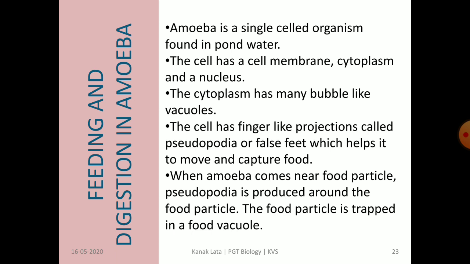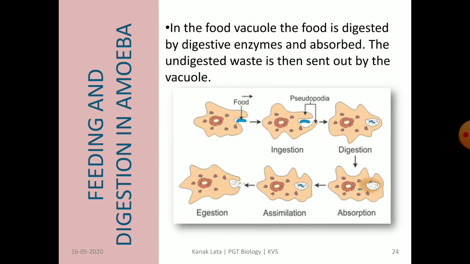As soon as the amoeba comes near the food particles, pseudopodia encircle the food particles and hence the food particle is trapped inside a vacuole called food vacuole, as food is present in the vacuole now. Here in the food vacuole, the food is digested by digestive enzymes and is absorbed. The undigested waste is thrown out.